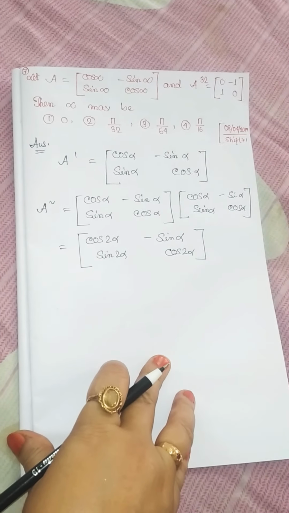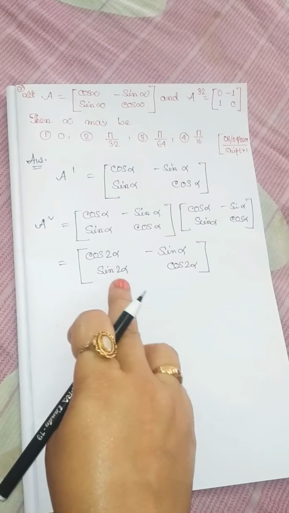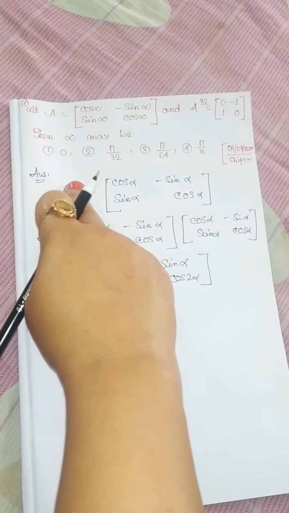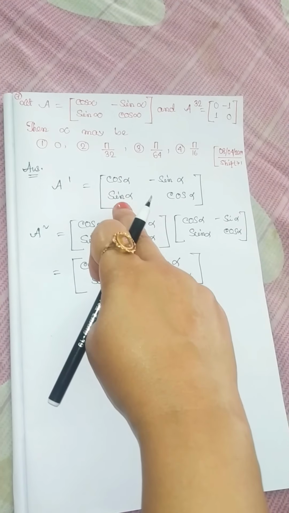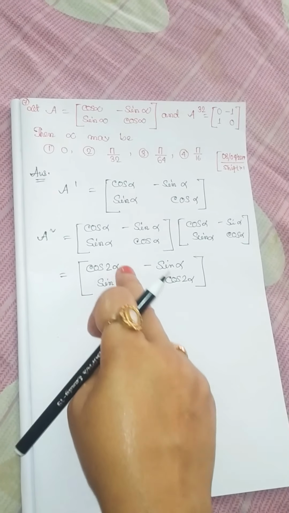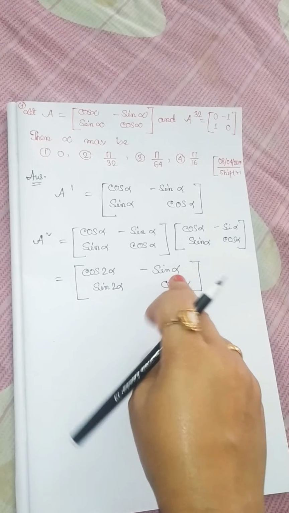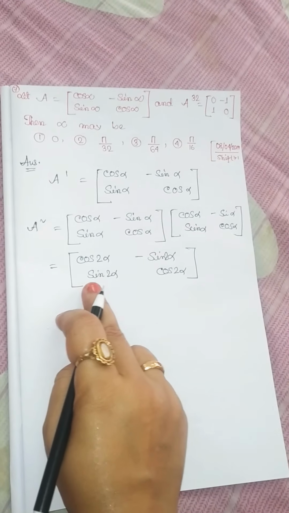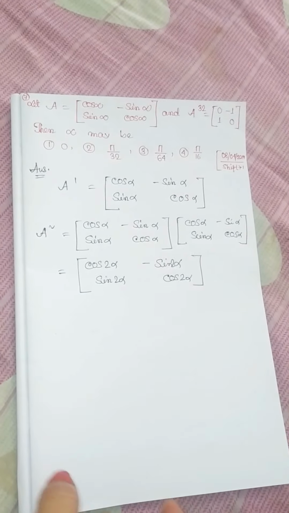Now, one thing you should see that A1 is equal to cos alpha, minus sin alpha, cos alpha, and A2 is equal to cos 2 alpha, sin 2 alpha, cos 2 alpha.